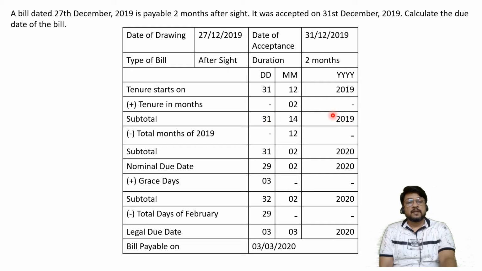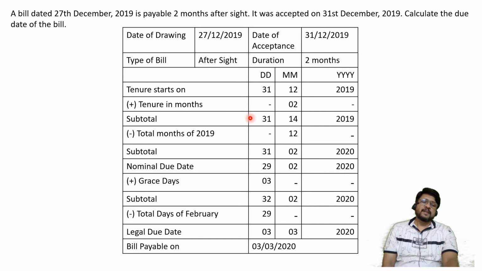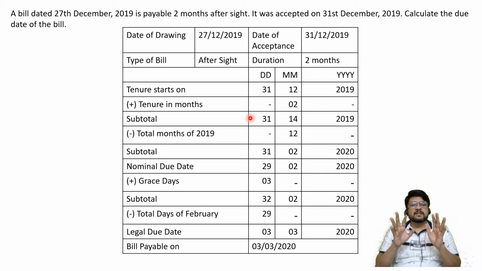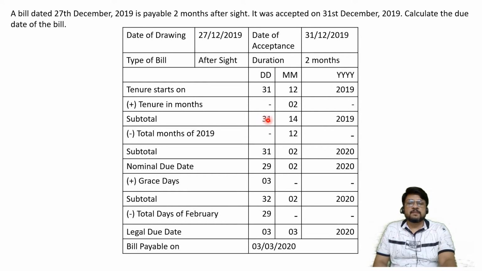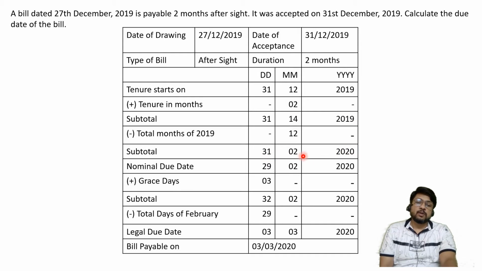So if the year 2019 gives us 14 months, then the 14th month 31st day can be our due date. But the year 2019 will say sorry, no year in this life is going to have 14 months. Every year is always divided into 12 months. So I can give you only 12 months. I'll say okay. That means I'll specify 14 minus 12 months, that goes to 31/2/2020, because now I'll have to go to the next year. 31/2/2020.